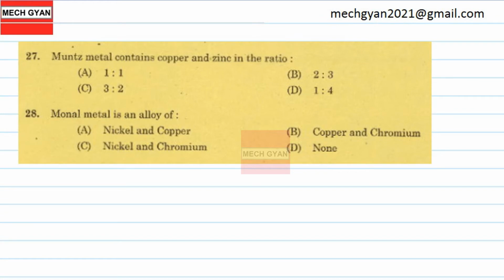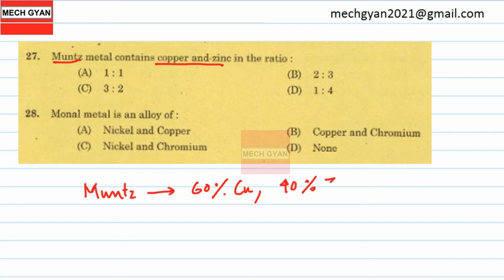So question number 27. Monel metal... Muntz metal contains copper and zinc in the ratio of. So again important, Muntz metal consists of 60% copper and 40% zinc. So they have asked copper and zinc in the ratio. Ratio of copper by zinc is equal to 60 by 40, that is equal to 3 by 2. Answer is C.